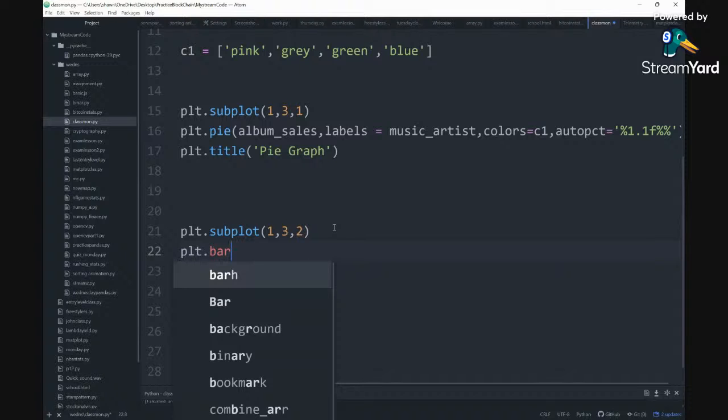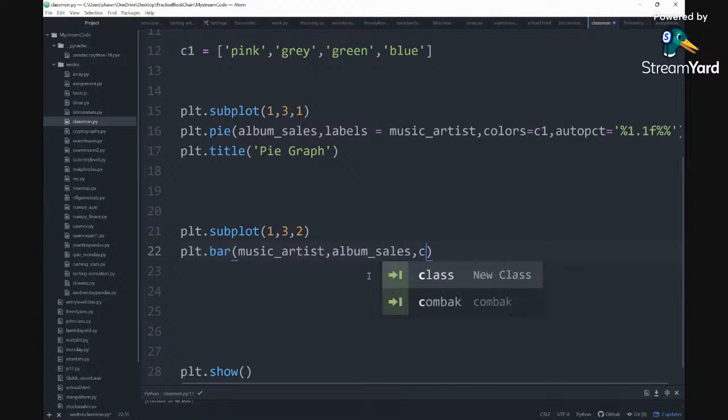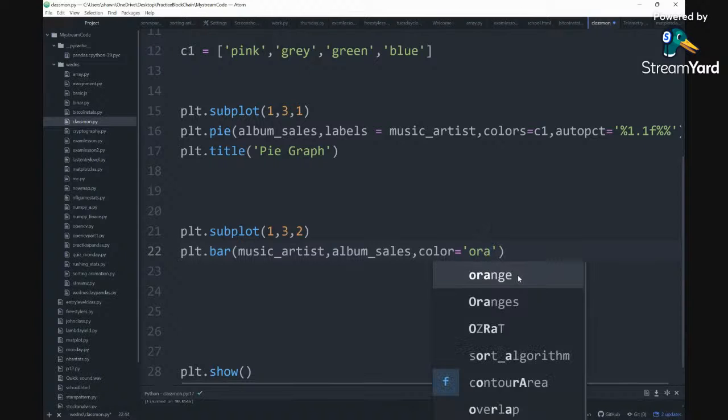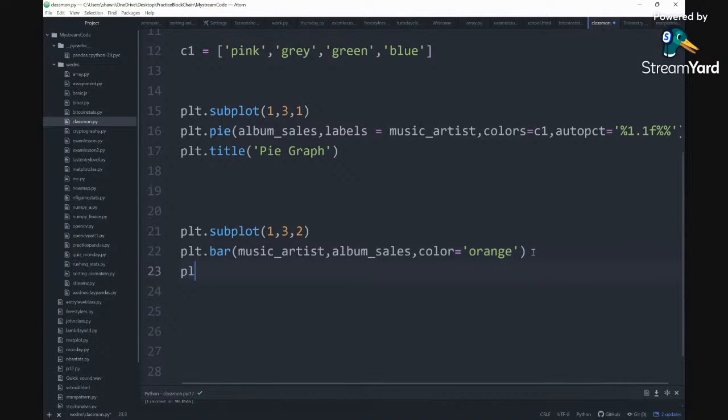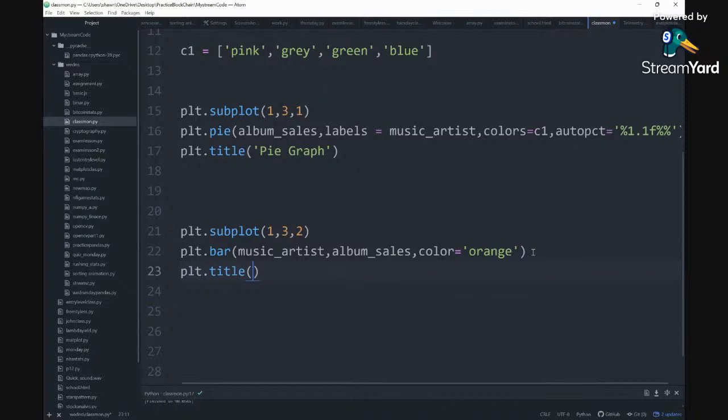So we'll put plt.bar, and then we can add music artists, album sales. We can add color too. Let's make this orange. So we added our color, and this would be plt.title. Oh, sorry about that. Bar graph.